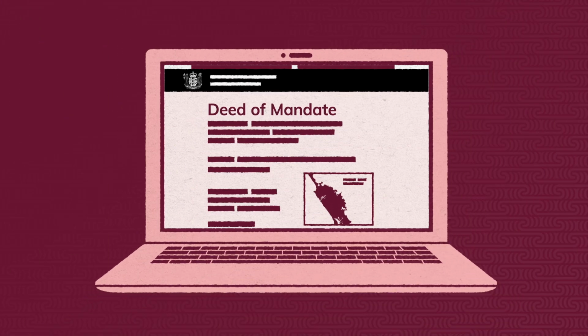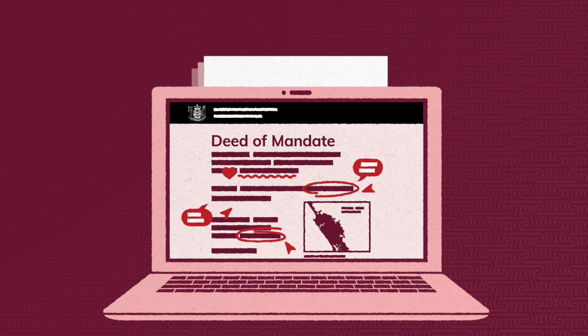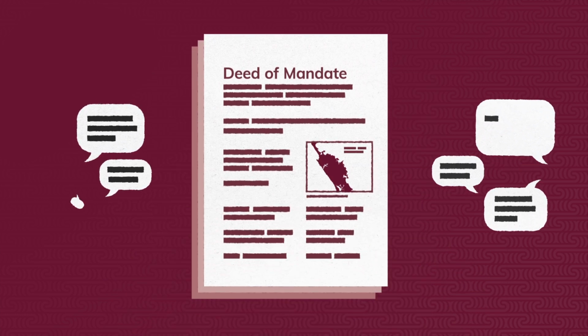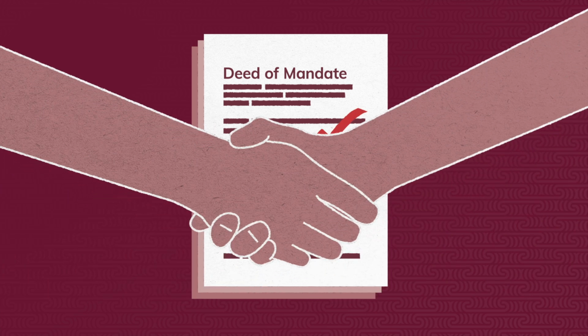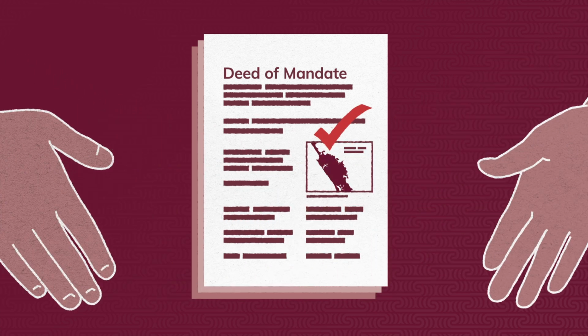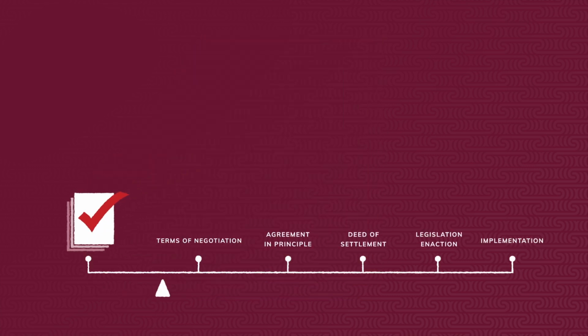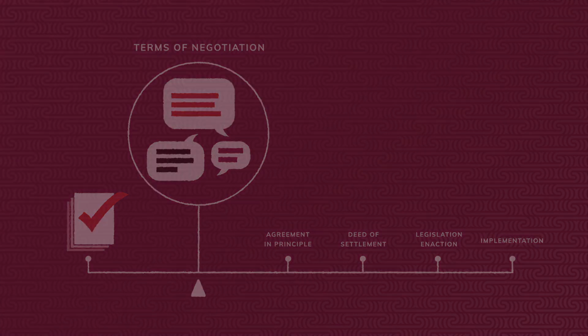The Crown publishes the deed of mandate and asks for feedback from claimants, your community, and other interested groups like your neighbours. On behalf of the Crown, ministers consider the mandate process and feedback and decide whether to recognise the mandate. If the Crown recognises their mandate, the group is ready to move to the next step of the negotiation process: terms of negotiation.